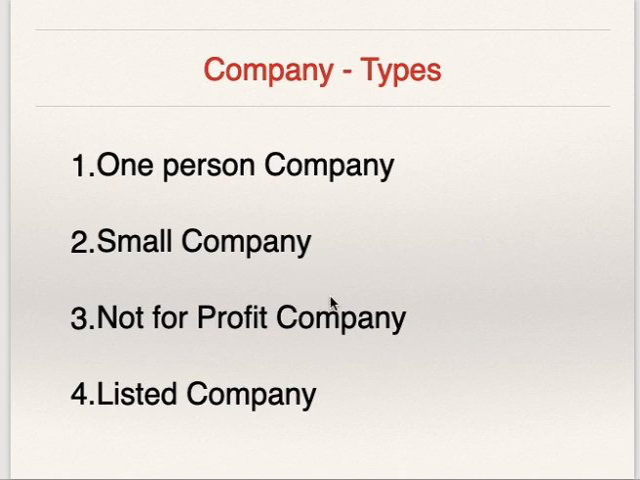Not for profit company, उनका aim होता है not to earn profit, aim हो सकता है charity, education, social welfare, etc.